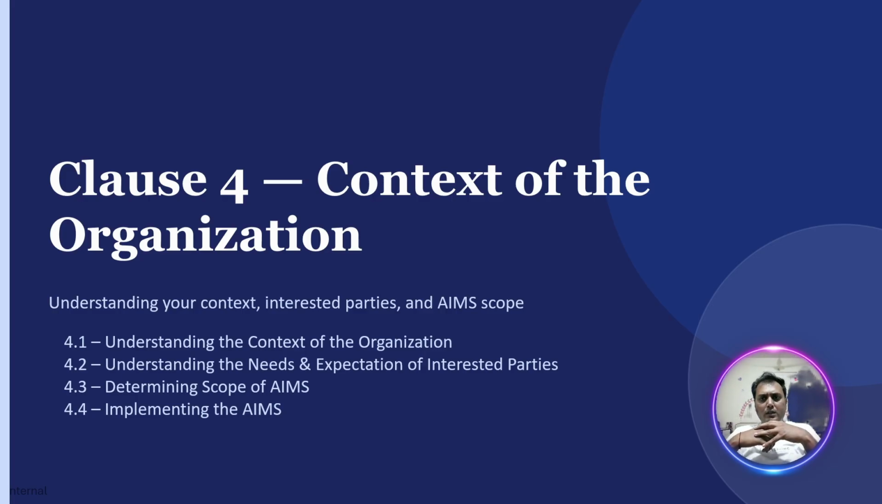So artificial intelligence is transforming the way organizations work. But before we can manage AI responsibly, we need to answer some fundamental questions. Why are we using AI? Who is affected by it? What risks and expectations do we need to consider? And most importantly, what exactly falls within the scope of the AI management system?